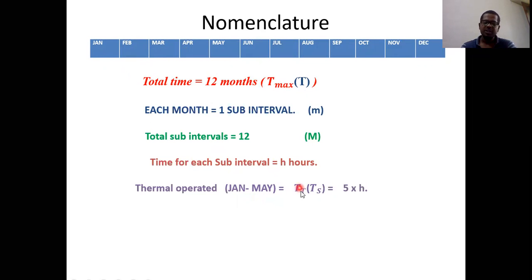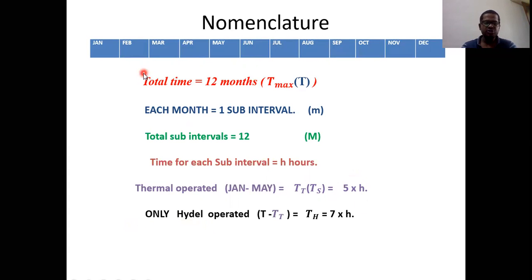Now tell me how we can calculate the total time period for thermal: the number of subintervals times the time for each subinterval. That is nothing but 5 into H. This 5H is the time of operation for the thermal unit. 5H is nothing but the thermal operating time. So once we know the thermal operating condition from January to May, we can easily calculate the hydro operating time also.